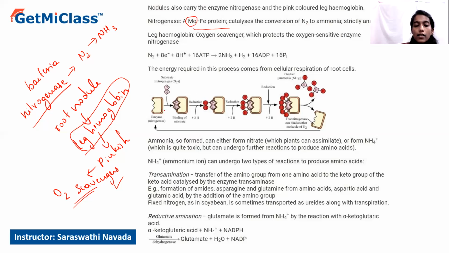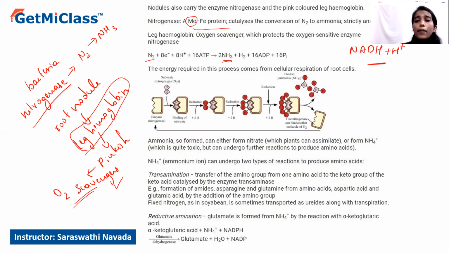So here we can see the reaction. This nitrogen will be fully reduced into ammonia by utilization of 8 electrons and 8 hydrogen ions. These hydrogen ions will be donated by the electron donor called NADH. So NADH plus H plus acts as a reducing agent here, acting as both a hydrogen and an electron donor.